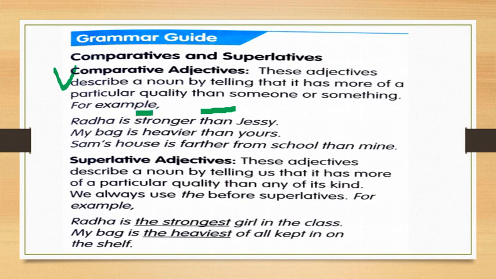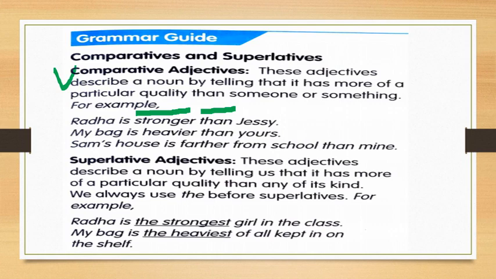So here we are going to use the er form of the word strong, stronger. Radha is stronger than JC. That word or adjective we are going to use first, then we are going to use than, which shows a comparison. My bag is heavier than yours, means your bag is less heavy than my bag. Sam's house is farther from school than mine, means my house is near to school but Sam's house is farther from school, correct? So this is comparative adjective.